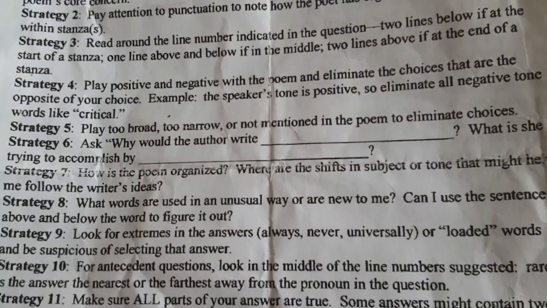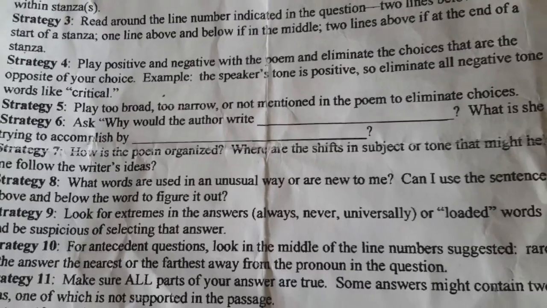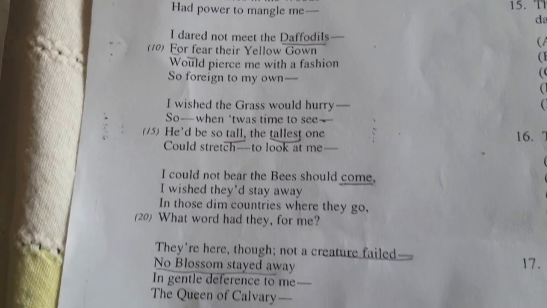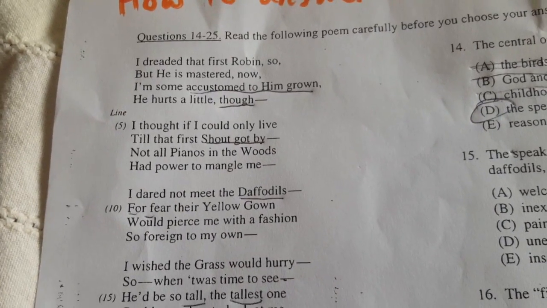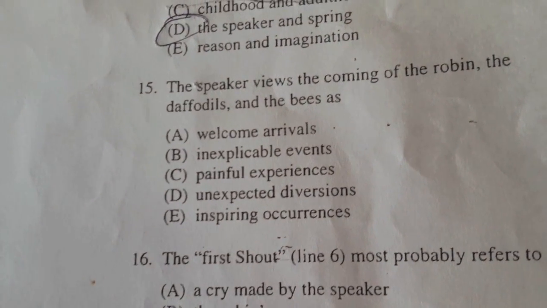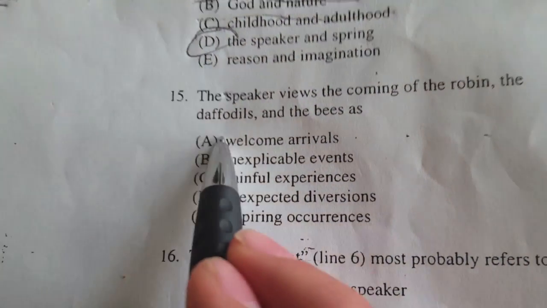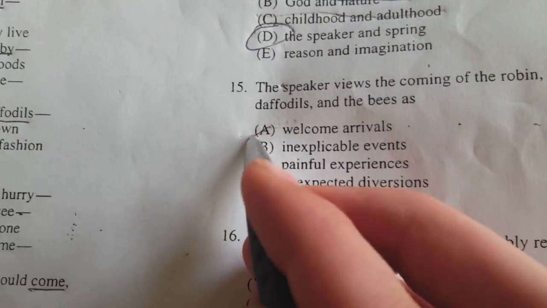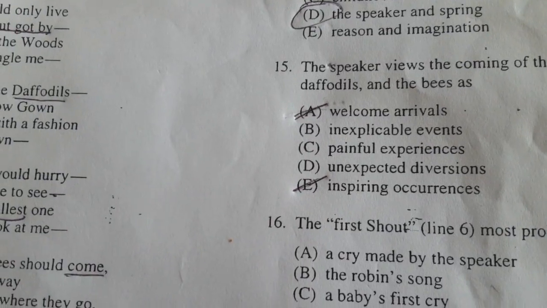Maybe 6. Okay, let's try it. So I don't really think Emily Dickinson really likes spring that much. Yeah, I kind of got that from the poem. So we can cross out the ones that are about welcome. Yeah, I don't think it's A, because it's not welcome. And she also doesn't seem very inspired. Yeah. Okay, so let's use another strategy.